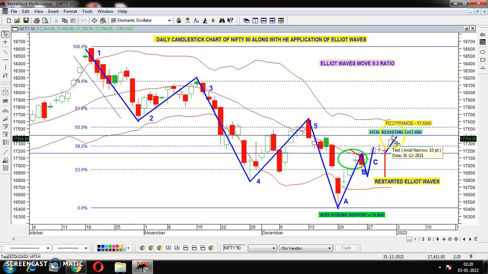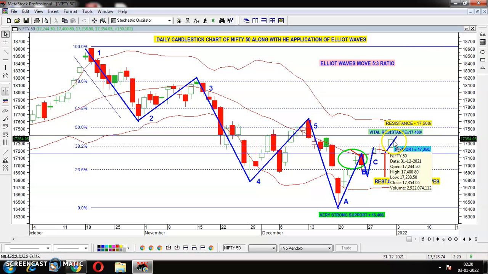But if it goes to the upside, then we can say that 17,400 is the first resistance, the second resistance 17,500. But if it comes down, I mean, if it breaches this 38.2% of golden ratio, then the next support would be 17,250, and the very strong support would be 16,900, which is the 23.6% of Fibonacci retracement zone, right?